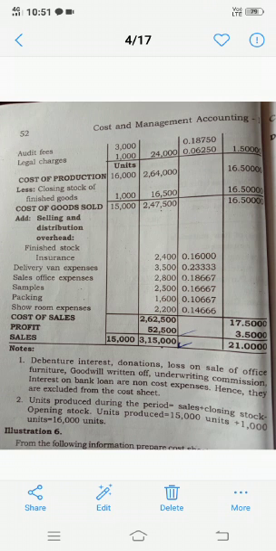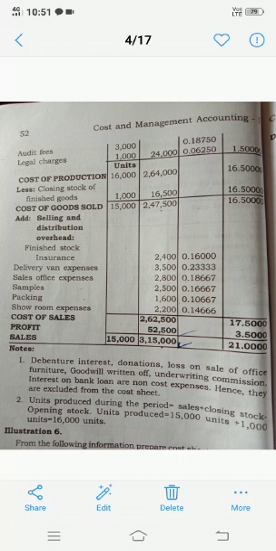Okay, like that we have calculated. So 16,000 minus 1,000 is 15,000, the cost of goods sold. 2,64,000 minus 16,500, 2,47,500 is the cost of goods sold in rupees. 16.50 is the per unit.